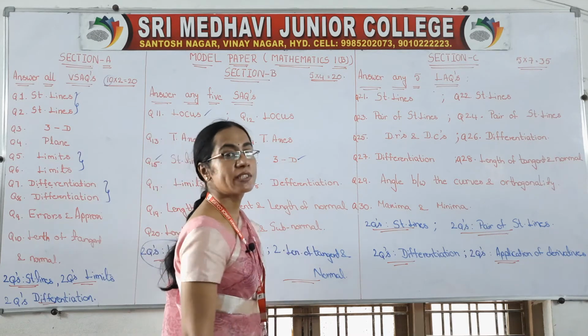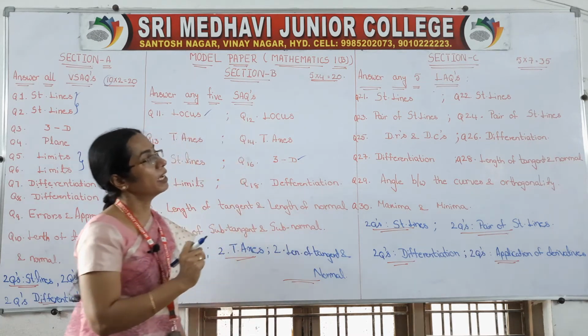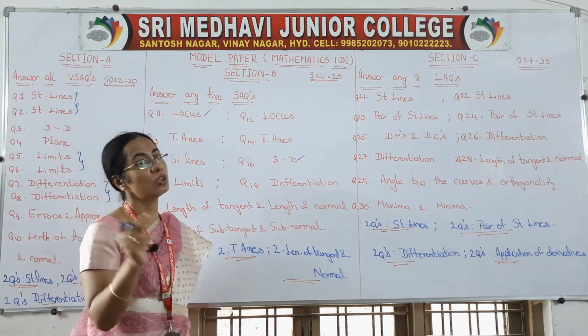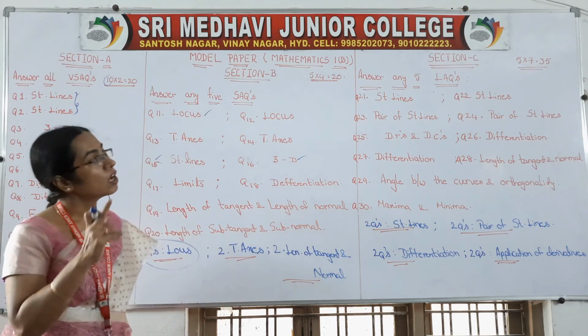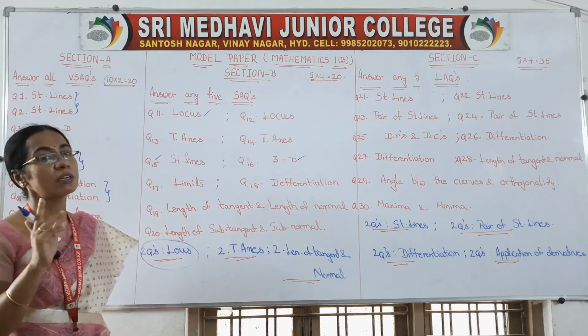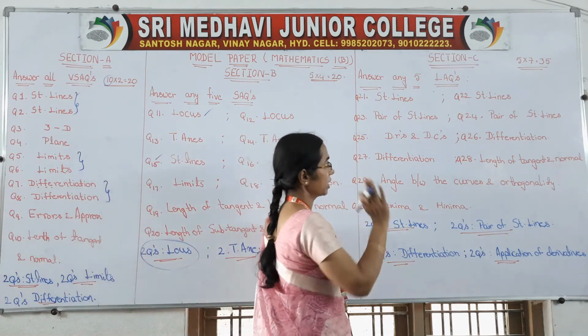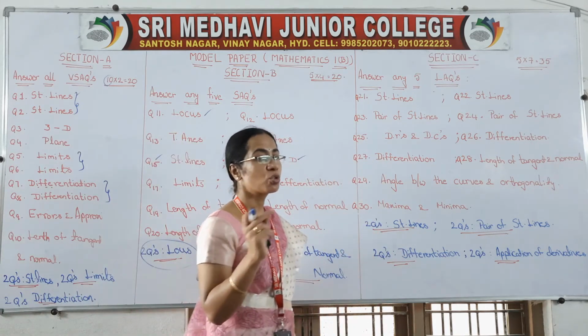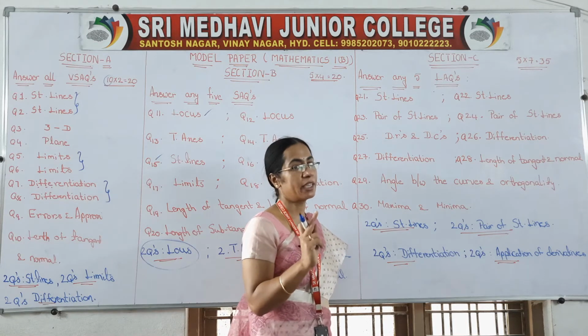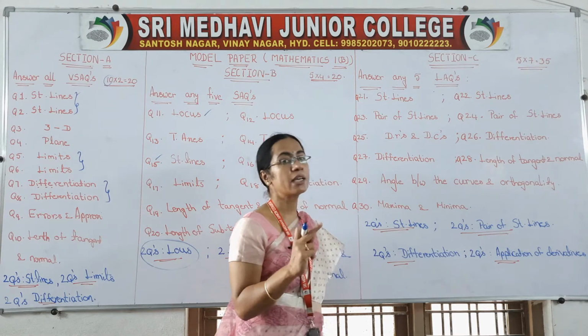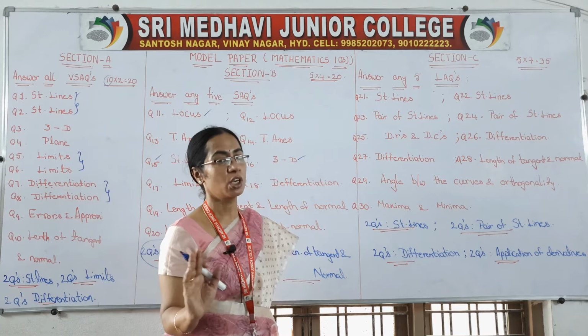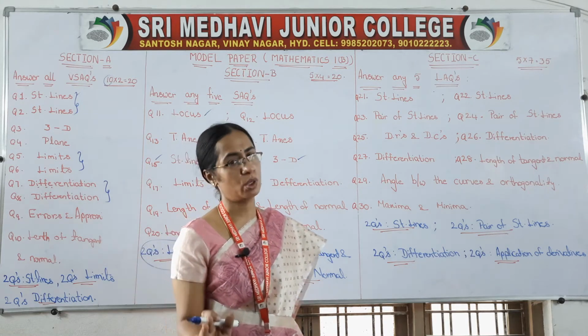Next come to section C, right? In section C also you are having 10 questions. Out of 10 you have to answer 5. Okay, you have to answer 5 long questions. So same thing, choose the questions wisely again, which are simple and small you have to select. Don't go for lengthy solutions.